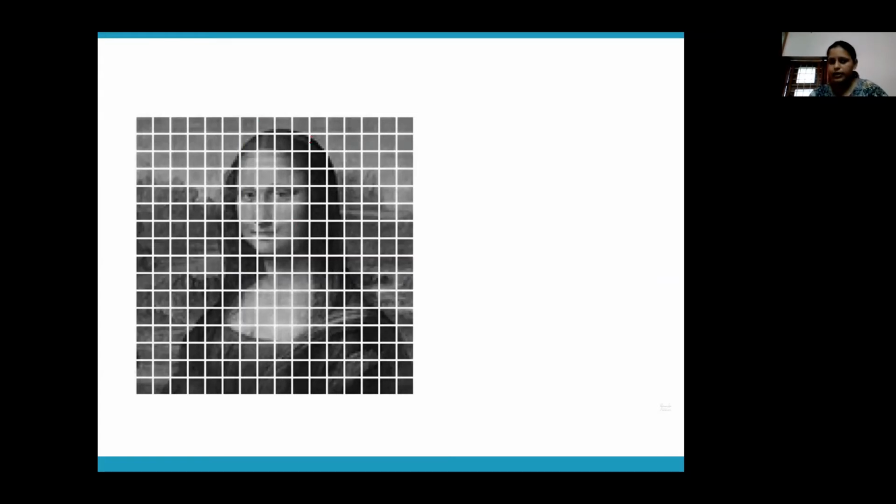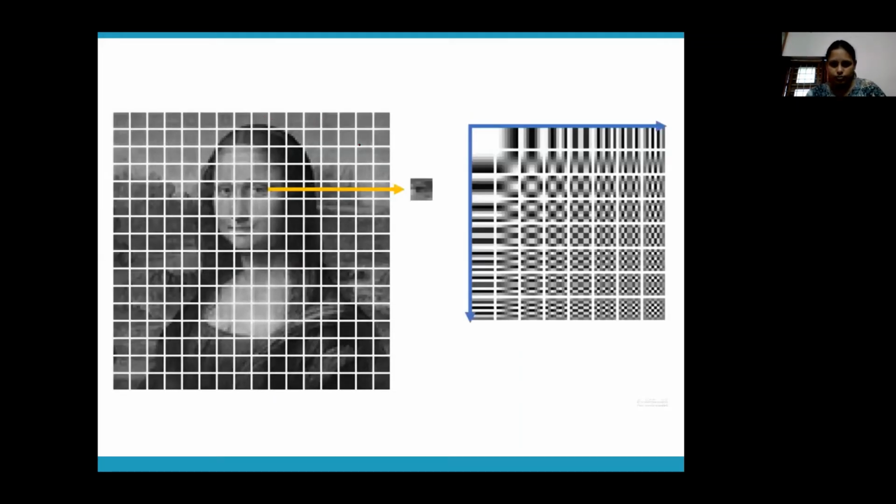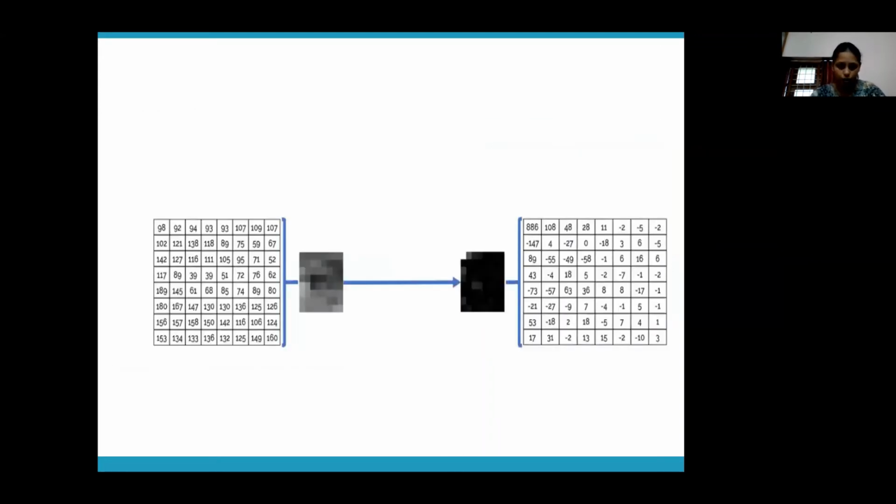This is an image which we want to compress. The first thing that JPG does is it divides it into 8 by 8 blocks. So whatever your image is, that is divided into 8 by 8 blocks like this. JPG divides the whole image into 8 by 8 blocks. This is the same graph, so contrast increases from left to right and top to bottom. So you have divided your image into numerous 8 by 8 blocks.